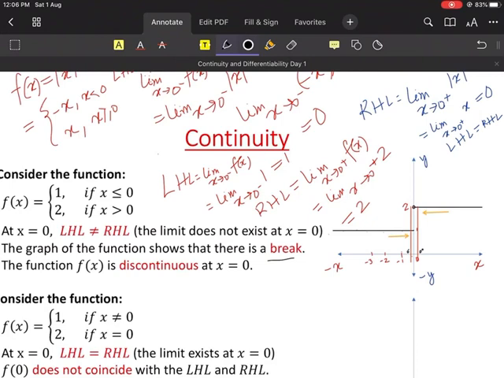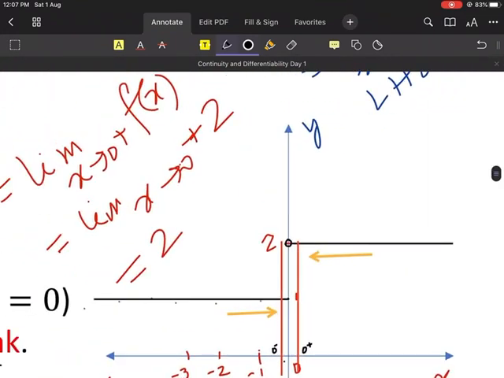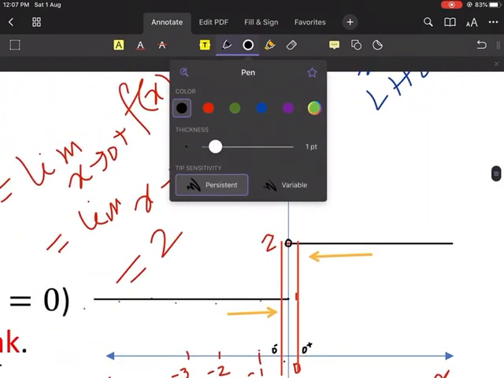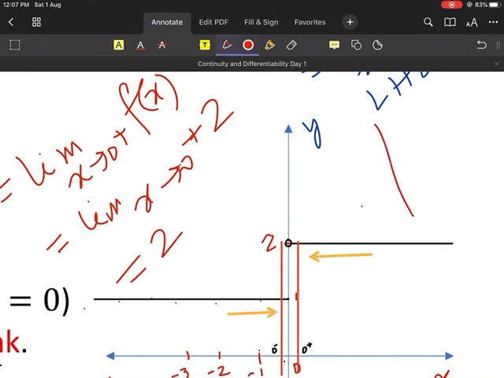Break means what? The function breaks at some point. At the point? x equal to 0. Very, very good. At the point x equal to 0, the graph breaks. Breaks means first the graph is 1, then suddenly it becomes 2. Right? And a graph is continuous means what? Suppose this one is a graph. A graph is continuous means it goes on like this. There is no change. If I have to draw the graph, I don't lift my pen. So the graph is continuous.